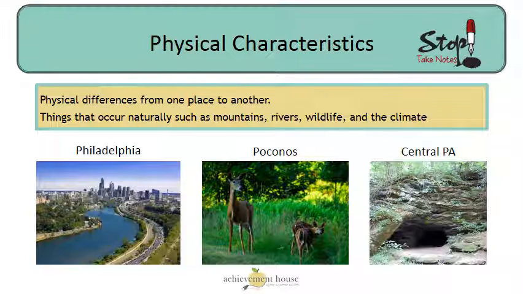Let's start with the physical characteristics. Take some notes. How a place differs physically from one place to another. Things that occur naturally, such as mountains, rivers, wildlife, and the climate, are all the physical characteristics. Let's look at these pictures. There's a picture of Philadelphia. What occurs naturally in that picture? What's not man-made? I see a river and I see trees. Those are all natural, physical characteristics.